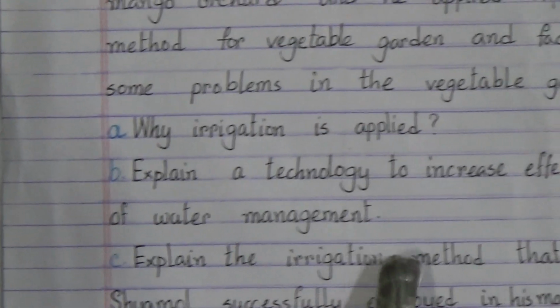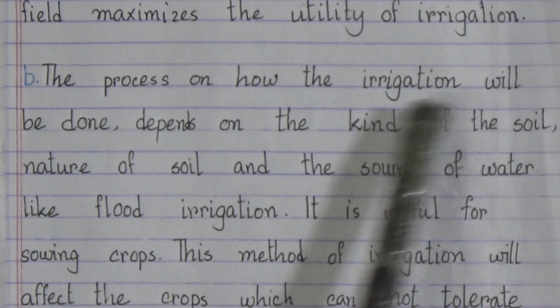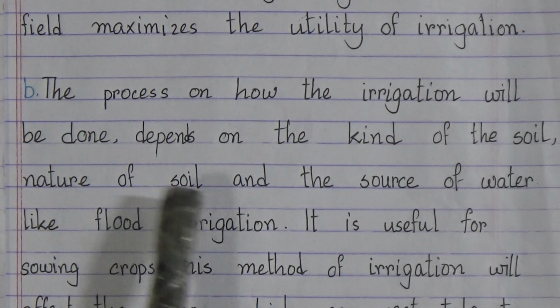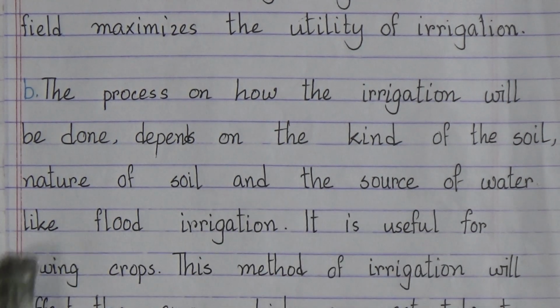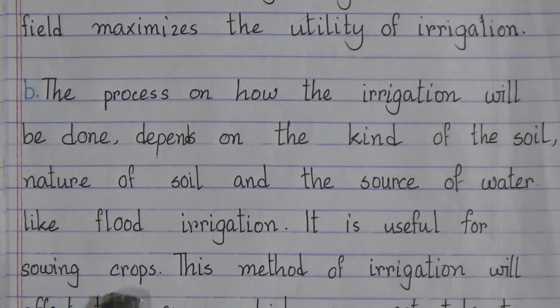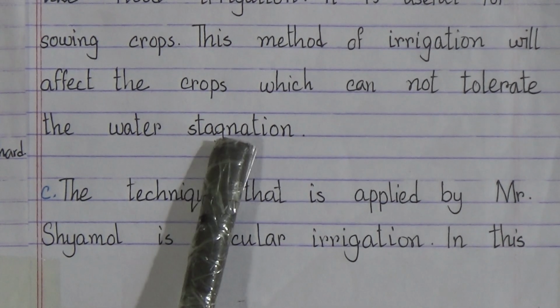So we have to find out the technology. Number B. The process of how the irrigation will be done depends on the nature of soil and the source of water, like flood irrigation. It is useful for sowing crops. This method of irrigation will affect the crops which cannot tolerate water stagnation.